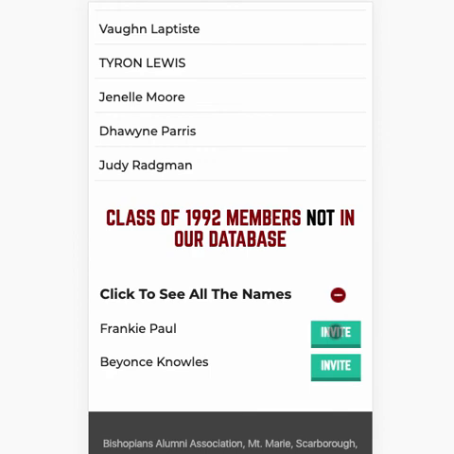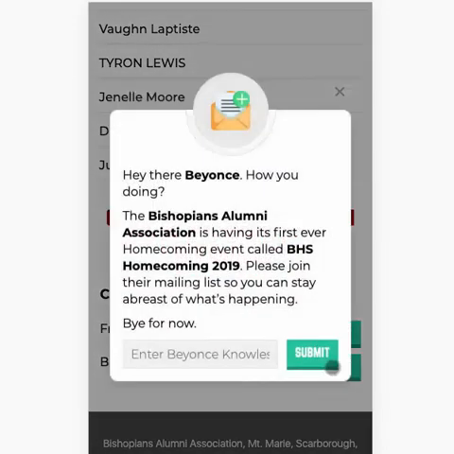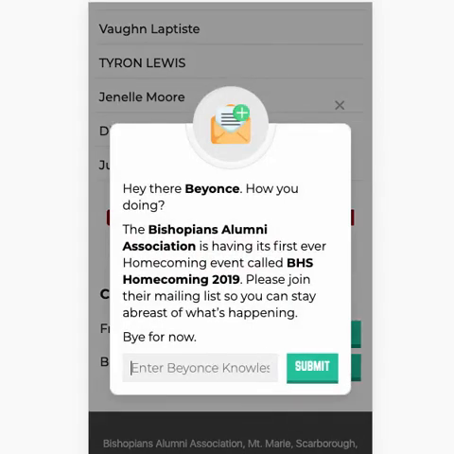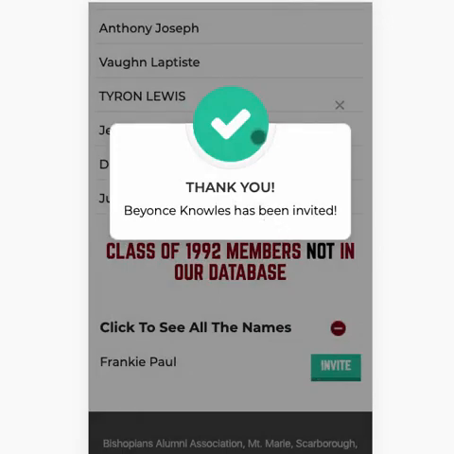You've noticed, I'm sure, that in this lower section, there is an invite button. This button is placed there for you to invite, through our site, people from your year group not in our database. Once you click on it, a pop-up appears, you enter their email address, send it off, and then you're done. So that's it, guys. That's the end of this tour.